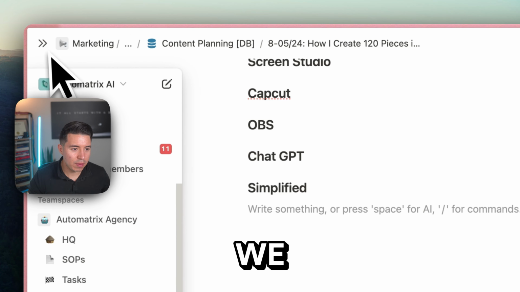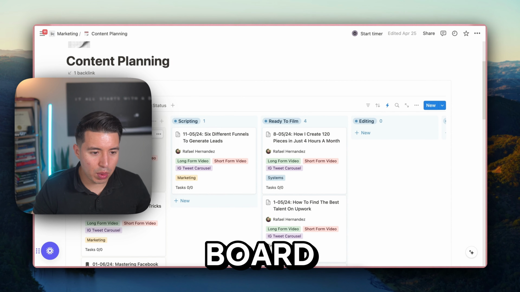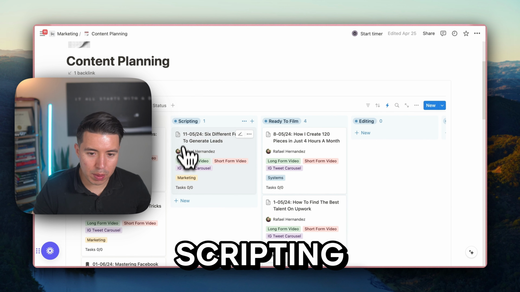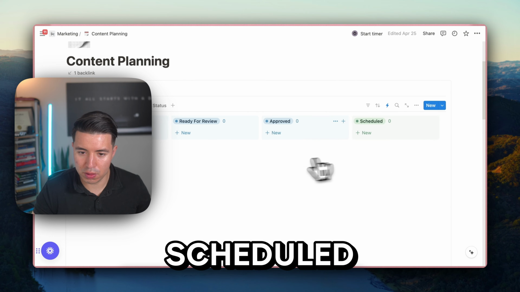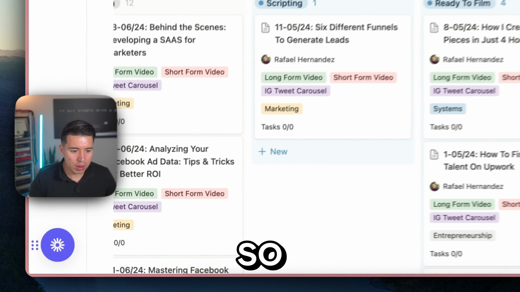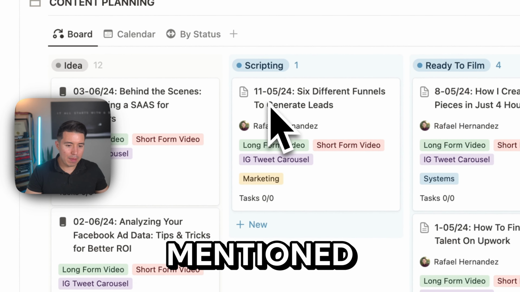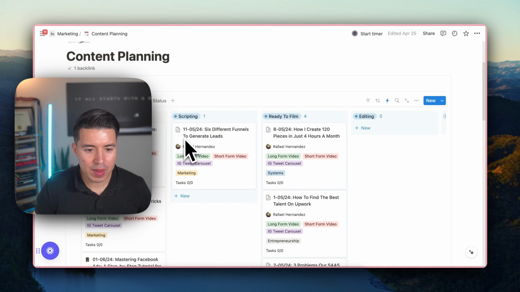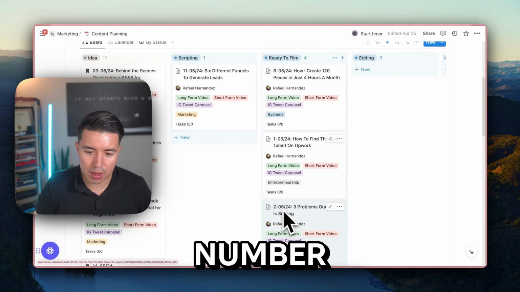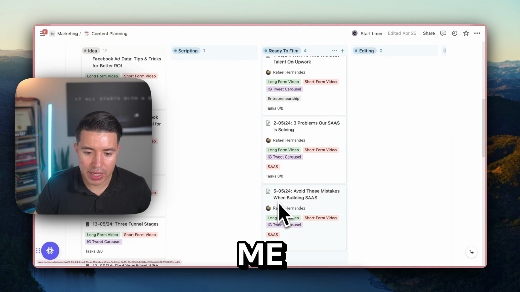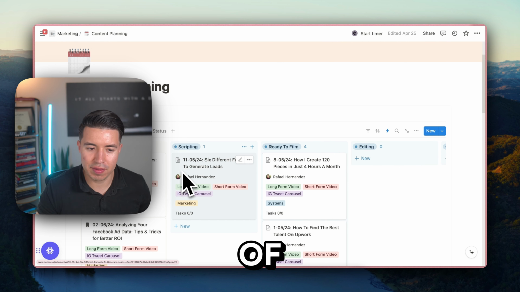So if we look here, go to content planning. Check this out. In this board, I have idea as a column, scripting as a column, ready to film, editing, ready for review, approved, and scheduled. In the idea phase, the way I have it set up, like I mentioned earlier, is 15 pieces of content. You can see a bunch of these are numbered. So this is number 1 for me, this is number 2, this is number 5, number 8. That way, by numbering them, I can make sure I do all 15 of them.